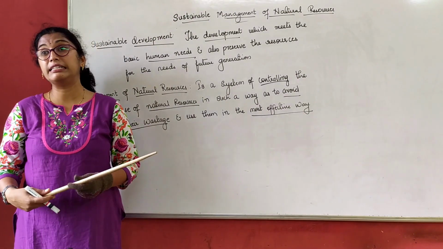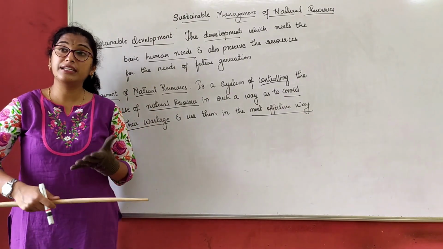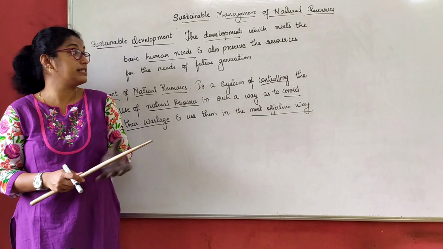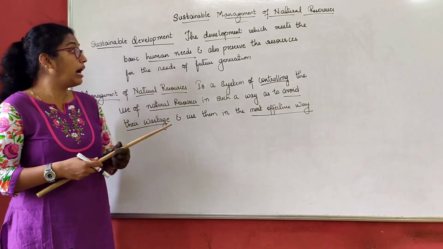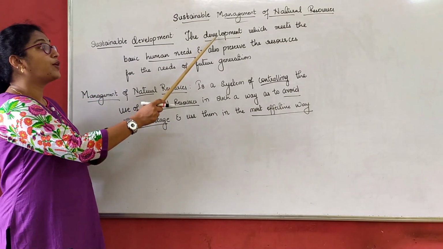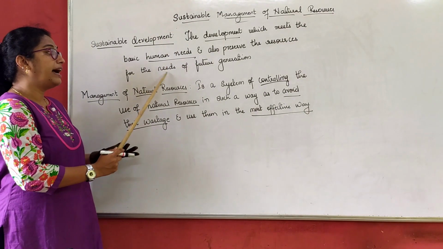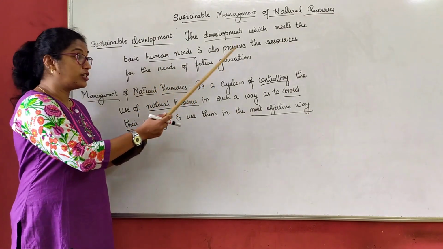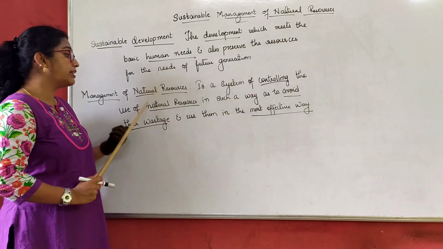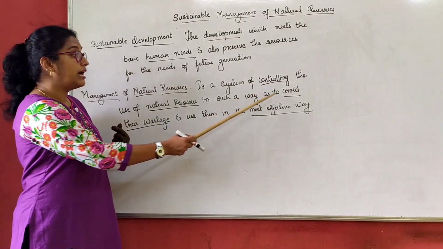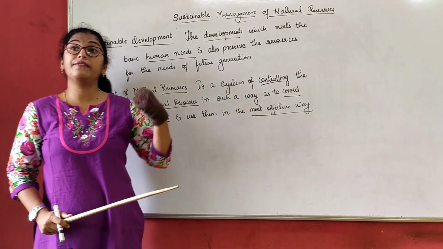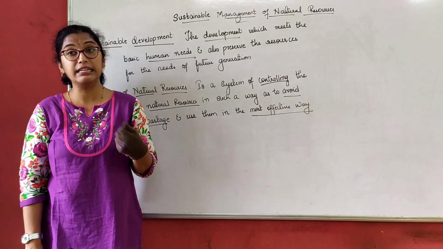Now there we study in detail about forest and wildlife. Forest is called a biodiversity. So how we have to use the forest for our development and human needs and store that for our future generation, and how we have to control the use of natural resources and avoid their wastage, we will understand in this lesson in detail.